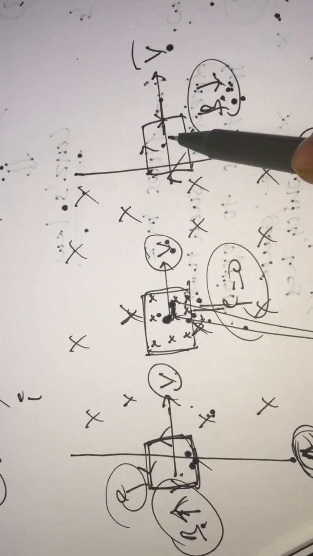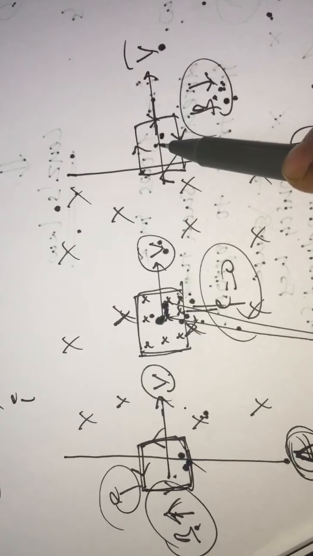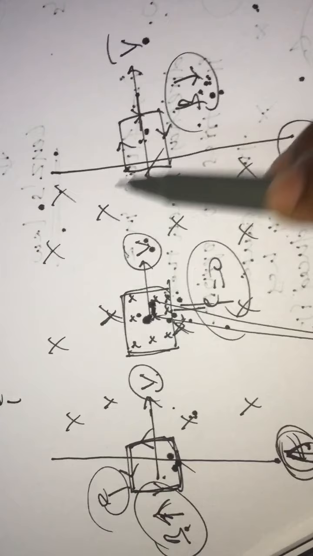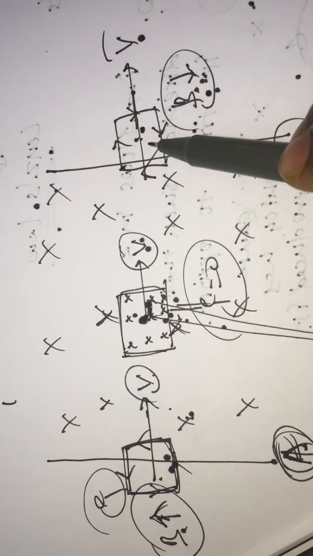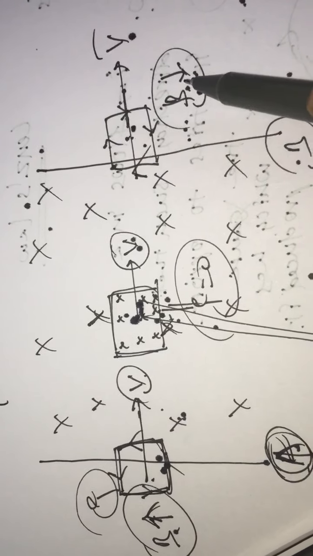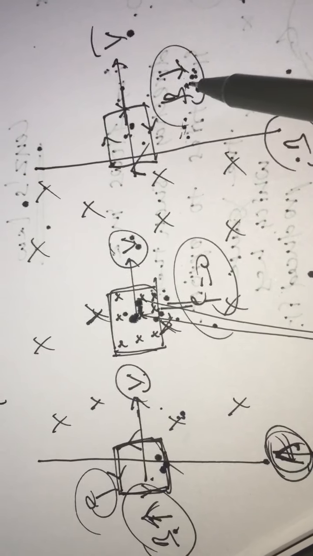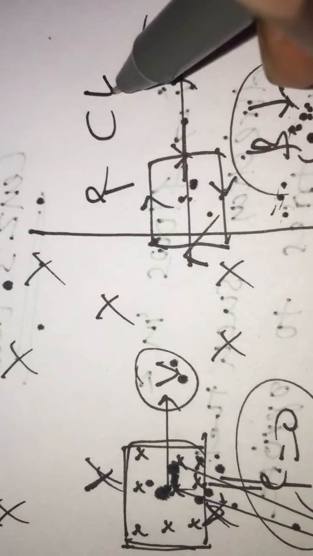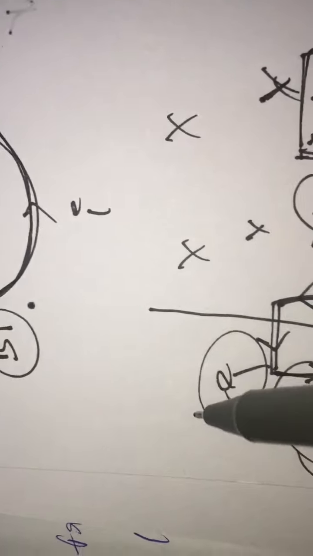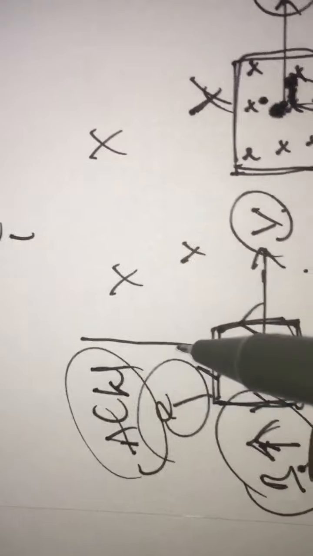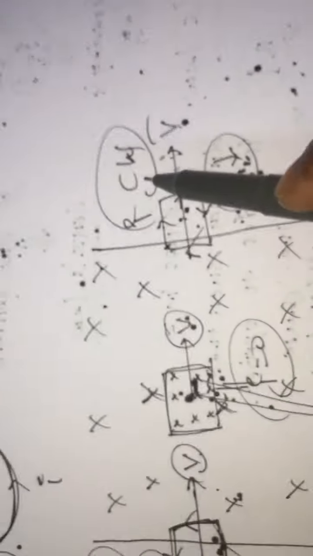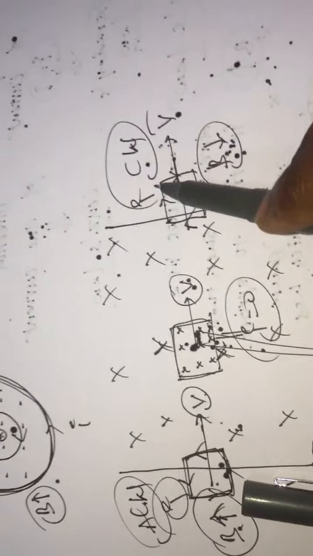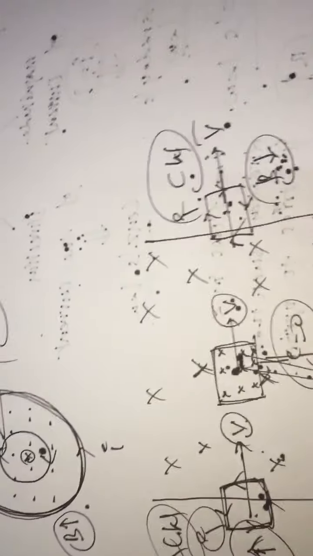So the induced field should be in a way such that the net field has to increase. Net field has to increase means the induced field is acting inward, and with this inward, both the fields are going to be added such that the resultant field will be increasing. So the induced current will be in clockwise direction here, and here anti-clockwise direction. That you need to remember.